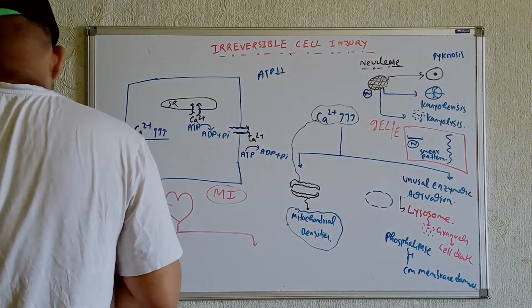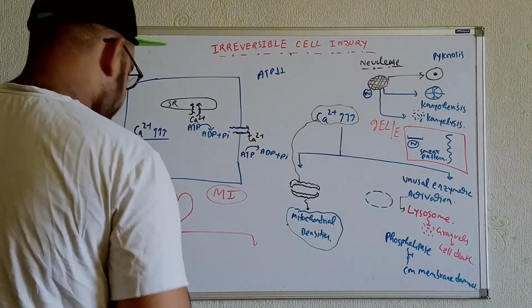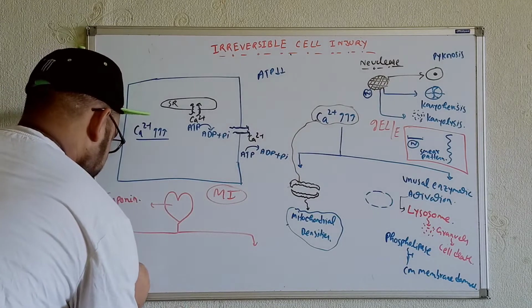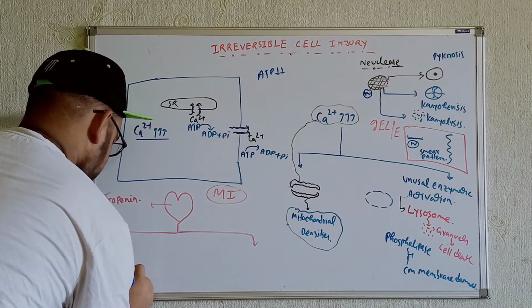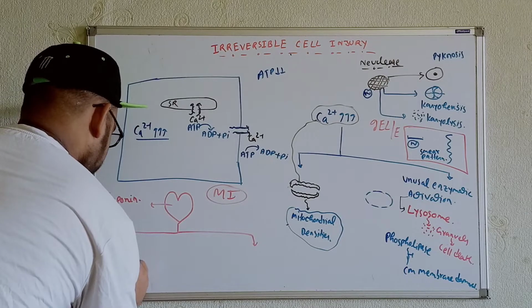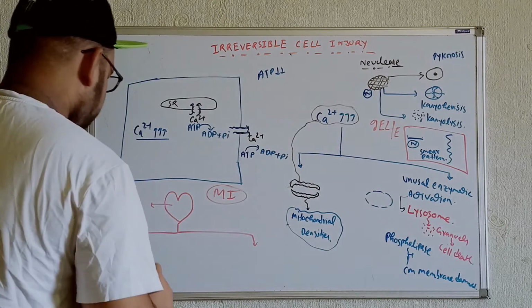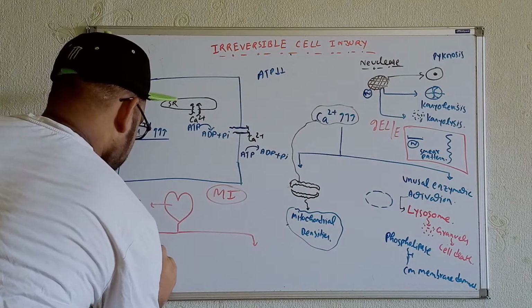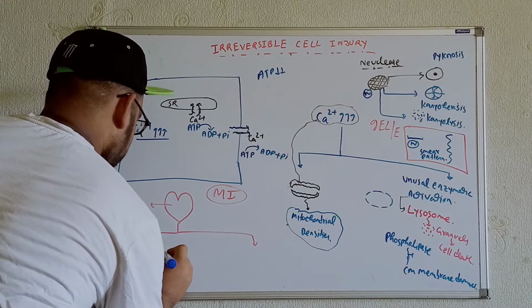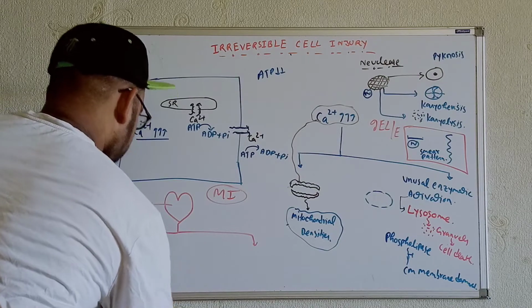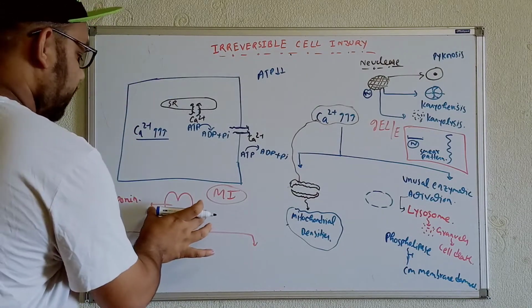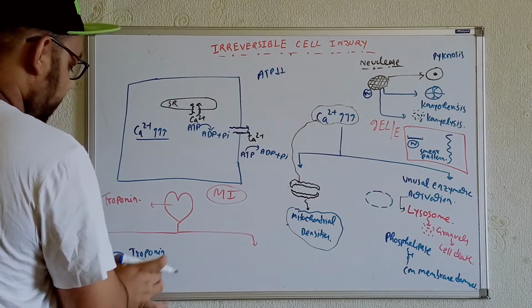Now for example, if we see the heart in this way, just try to understand. Let me use a different color for better understanding. If you see the size of the cells getting increased over here, and the troponin level within the blood is normal, that means we are just seeing an increase in the size of the cells.